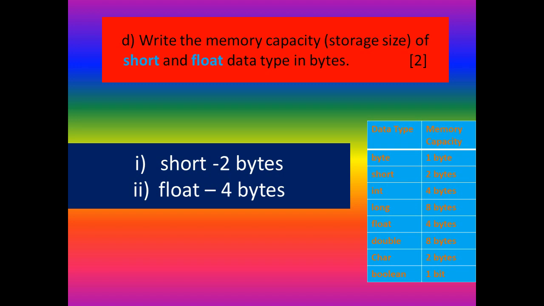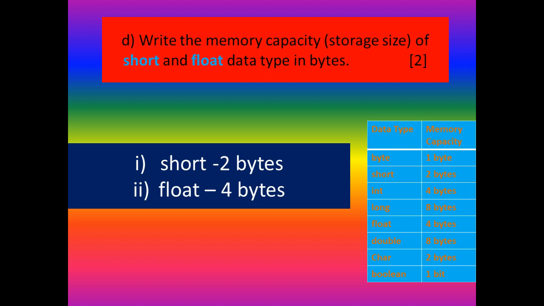Question D. Write the memory capacity or storage size of short and float data types in bytes. We know that there are 8 primitive data types in Java. I listed the table also there. We can see the answer in that table. First one, short carries 2 bytes and float carries 4 bytes. You have to write the answer in bytes because in the question they asked to write in bytes.